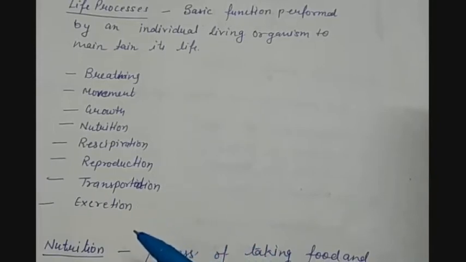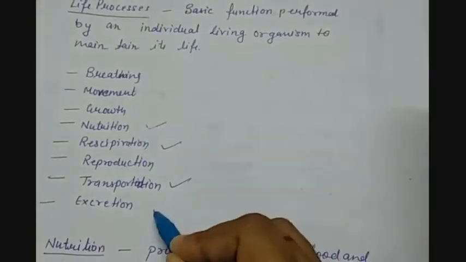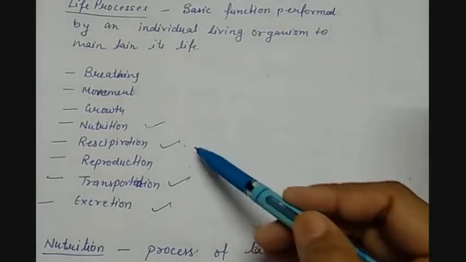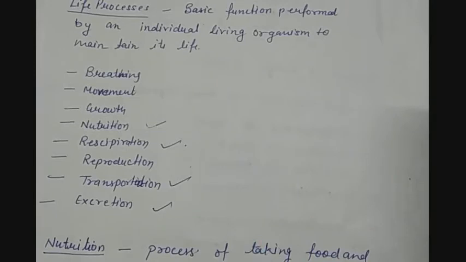But among all, we have four basic life processes without which an individual living organism cannot maintain its life. So for the sustenance of its life, these four processes are necessary. And we know that all these four processes are interrelated. One cannot be completed without the occurrence of the other.